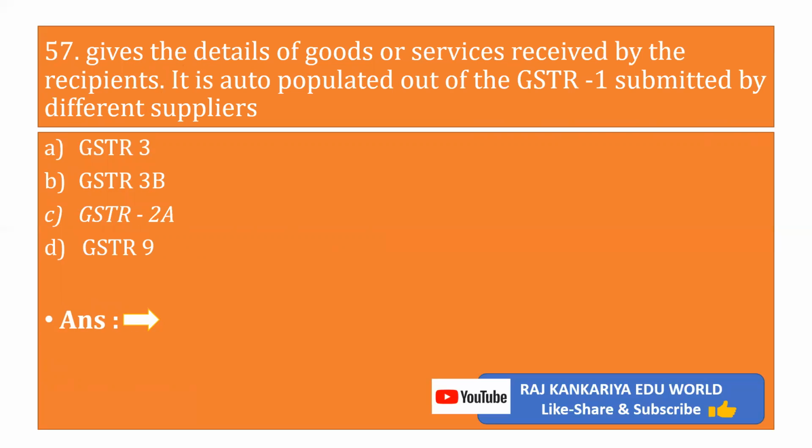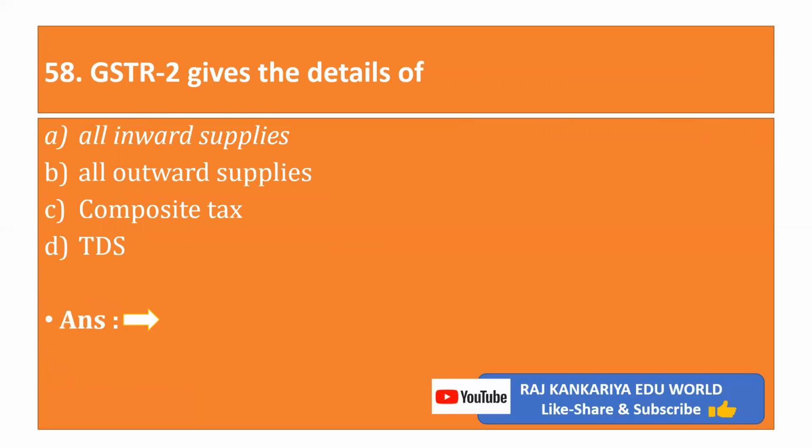Objective 57. It gives the detail of goods and services received by the recipient. It is auto-populated out of GSTR 1, submitted by different suppliers. What is auto-populated? The options are A, GSTR 3, B, GSTR 3B, C, GSTR 2A, D, GSTR 9. The answer is GSTR 2A.